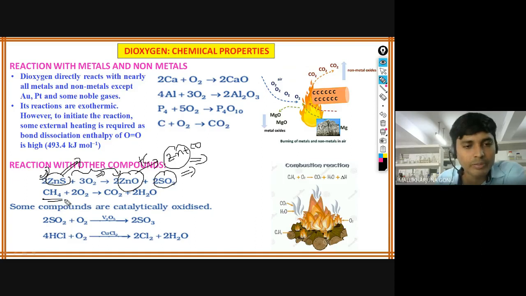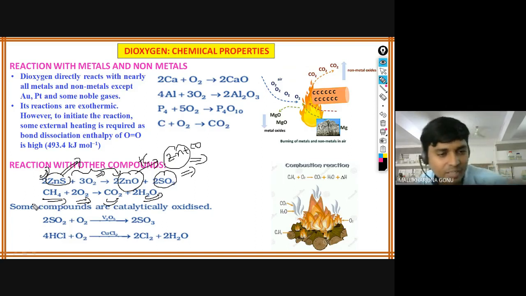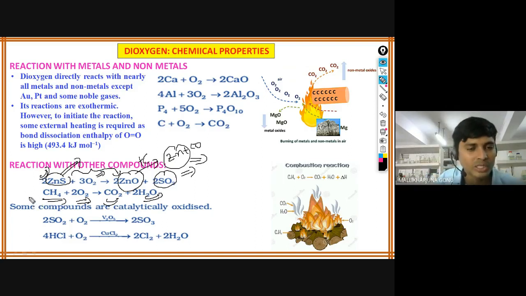What about the case of methane? When methane reacts with oxygen, okay, what forms? Carbon dioxide and water form. This is the gas we are using at homes, gases like butane and propane mixture. So what is happening? We are burning, and carbon dioxide and water are released. You cannot see that water because it is evaporating to gaseous vapor. But this reaction is happening and a lot of heat will be generated. Okay, fire will be generated, right? Which is used for cooking.